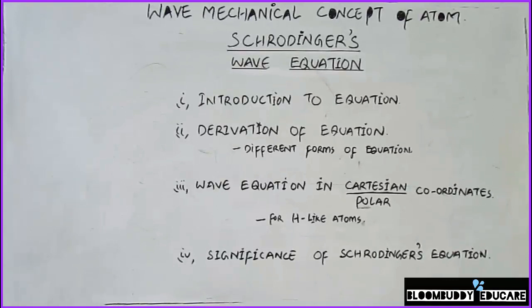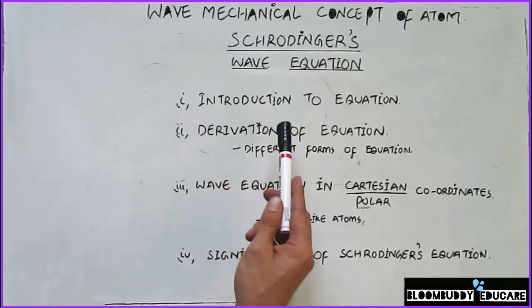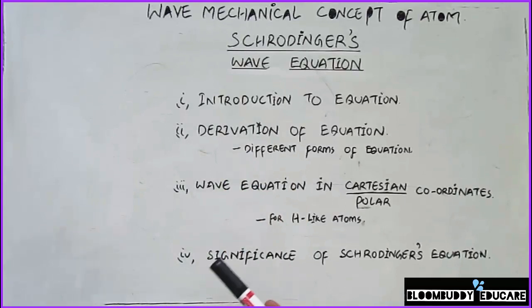This lecture has 4 sections. The first section will be the introduction to the equation, wherein I will introduce you to the Schrodinger equation. Secondly, we will look at the derivation of the equation and the different forms of the equation. Thirdly, we will solve Schrodinger's wave equation in Cartesian and polar coordinates for one electron species or hydrogen-like atoms. And finally, we'll go through the significance of Schrodinger's wave equation.